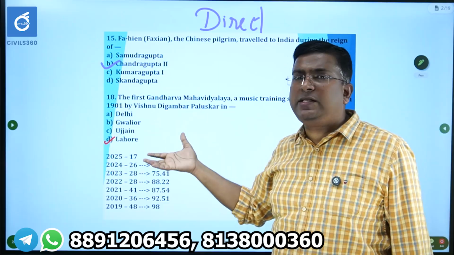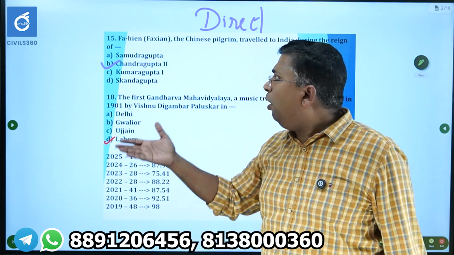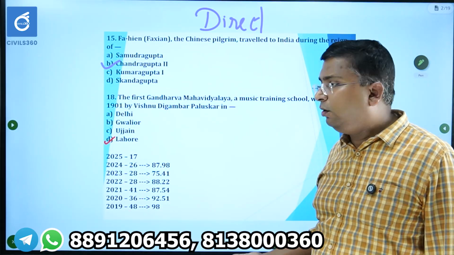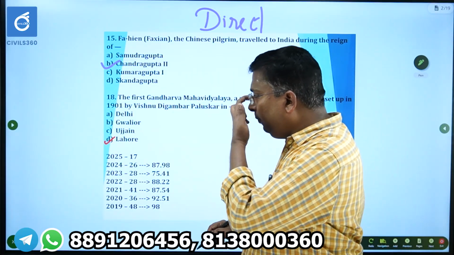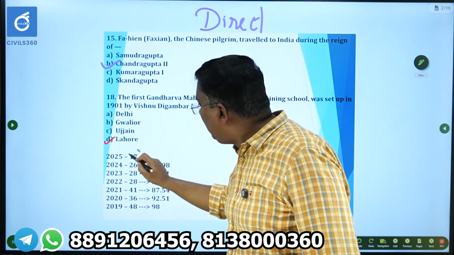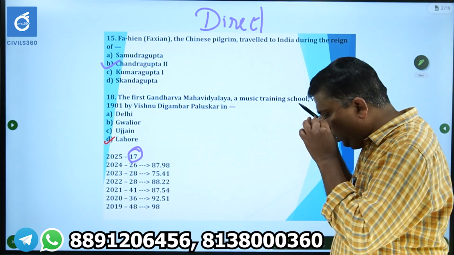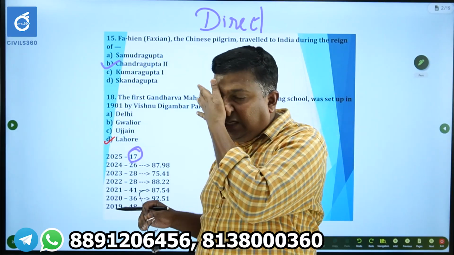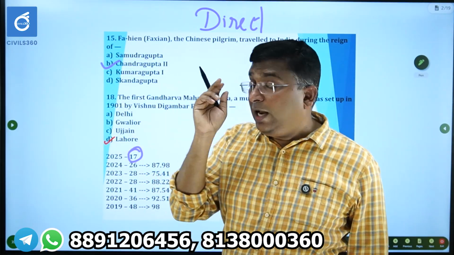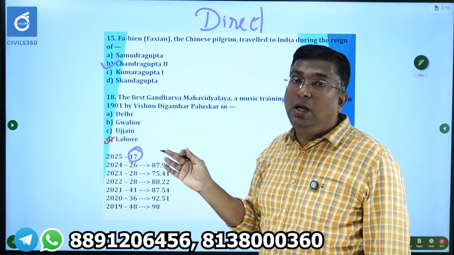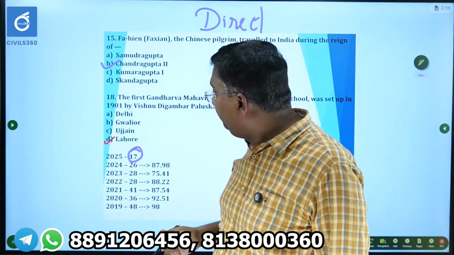So the answer will be in the ABCD. So that's a conceptual question, or they can ask a fact based question. Okay, so in 2025, there were 17 questions with this direct question pattern, both conceptual as well as factual.